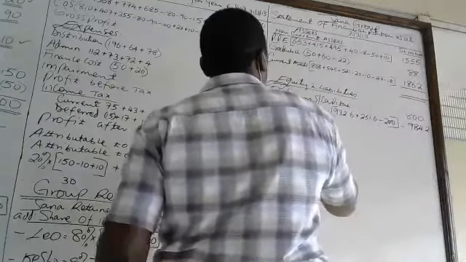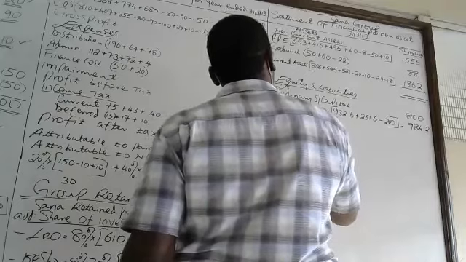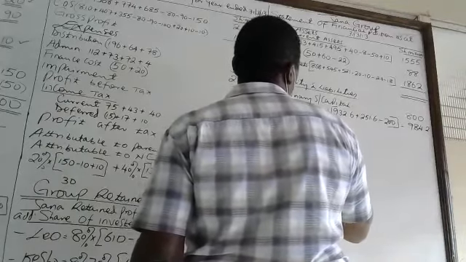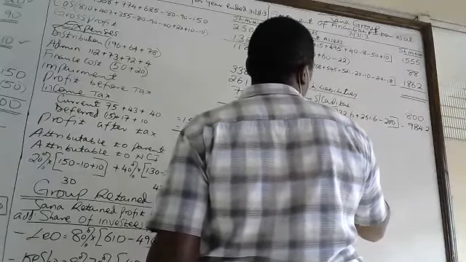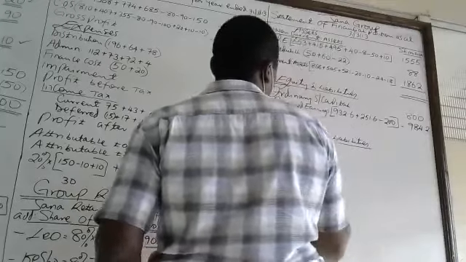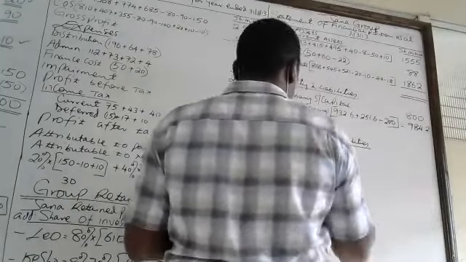Then NCI, that one we must calculate. Let us first keep that one. And current liabilities. And for the non-current liabilities, we have deferred tax.